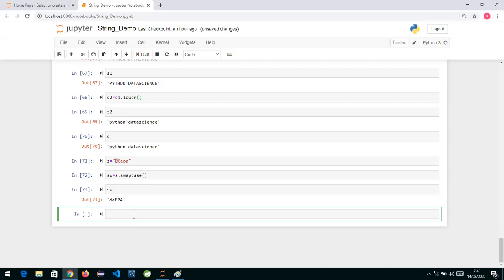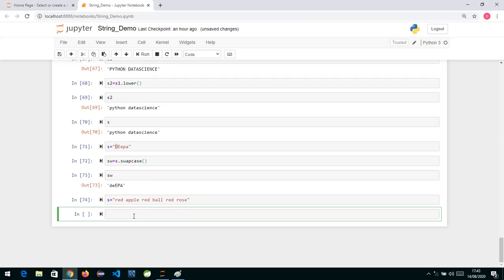Similarly, we also have functions called find and replace. We have a function called find, so we will make use of find first. Suppose we take a string, S is equal to something: red apple, red ball, and red rose. So this is my string.